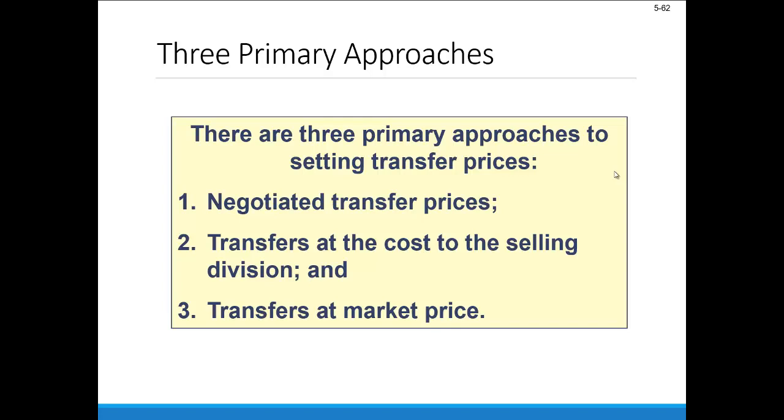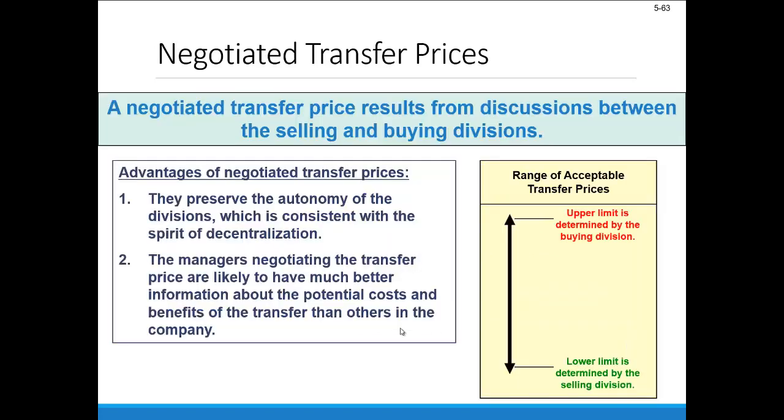And third would be transfers at market price. And we'd be talking about an external market price. So what these things could be bought at externally or from another person, a third-party supplier. Now, a negotiated transfer price does result from some kind of discussion between managers of the selling and buying divisions.